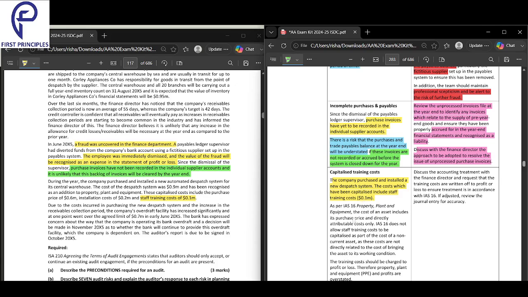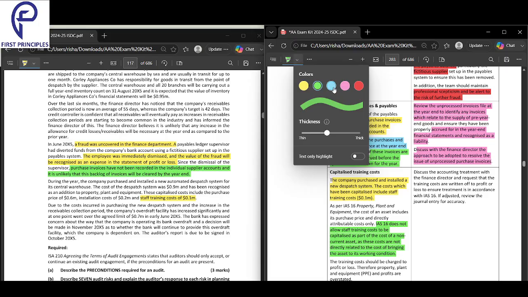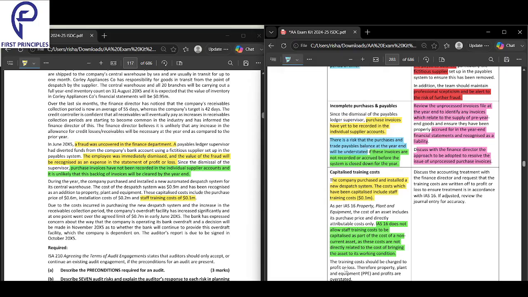Okay. So what is the risk is that IAS 16 does not allow training cost to be capitalized as part of the asset, right? And it only includes direct costs. What is direct cost? Any cost to bring the asset into working condition, working location. Okay. So what should you do? Charge it to P&L. Therefore, property, plant, and equipment and profits are overstated, right? Therefore, your PPE will be overstated.